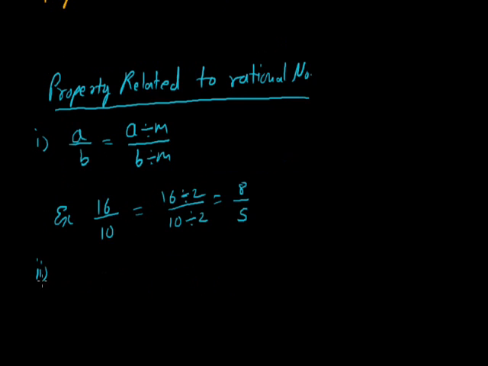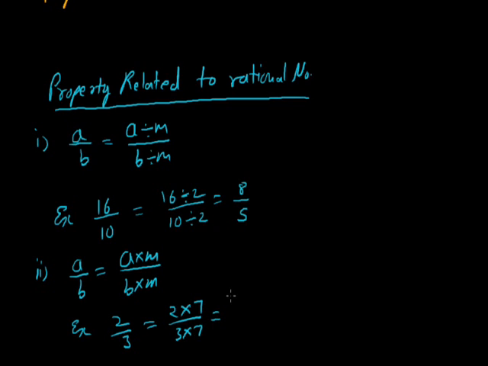The next property: if we have a rational number a by b, its value remains unchanged if we multiply the numerator and denominator by the same non-zero number, otherwise the rational number becomes 0. For example, if I have 2 by 3 and I multiply the numerator by 7 as well as the denominator by 7, I get 14 upon 21. So the value of 14 by 21 is the same as 2 by 3, it is unchanged.